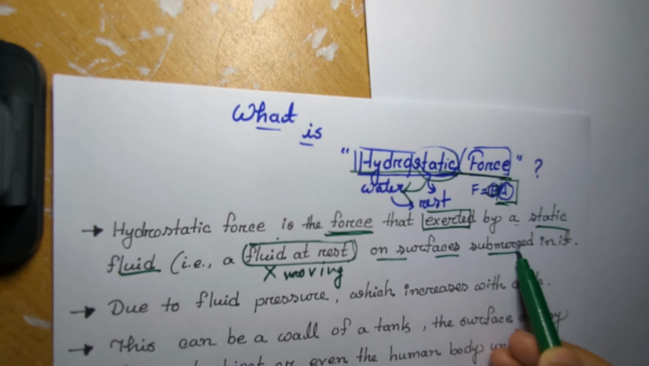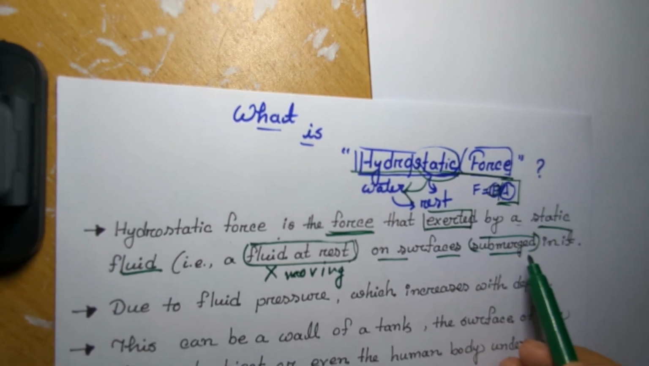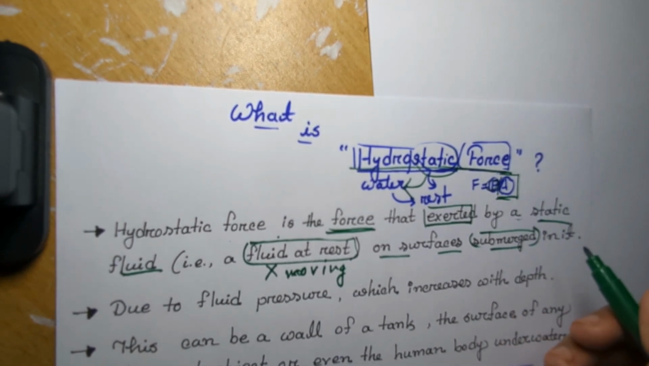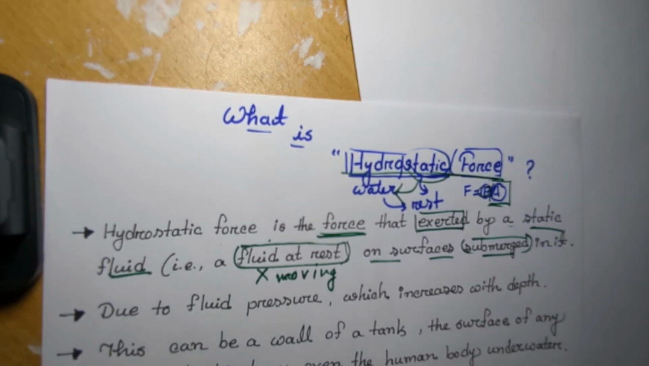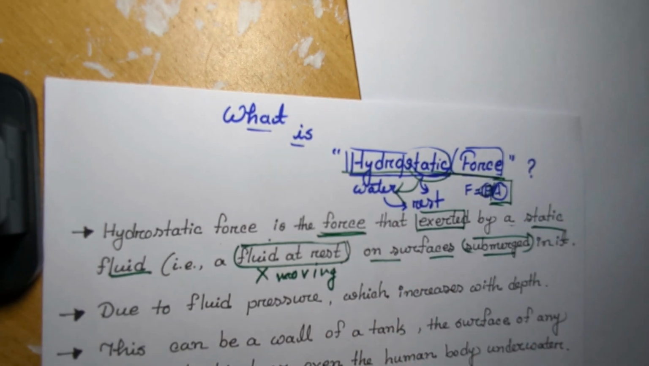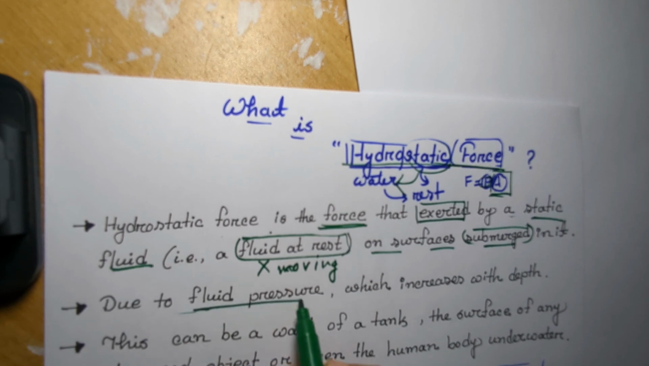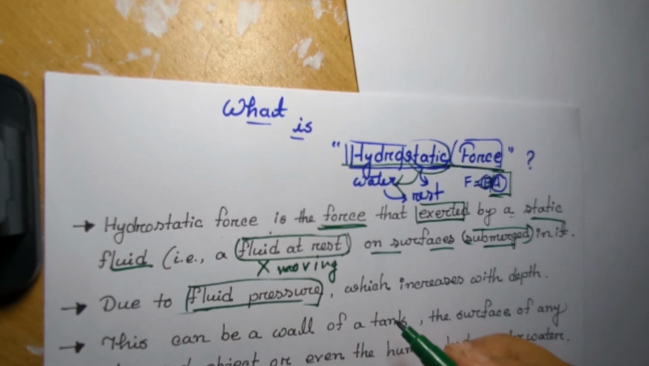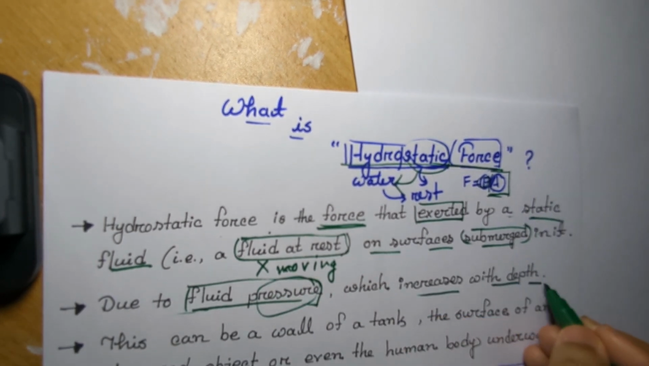On surfaces submerged. Submerged means an object which is under the water. So we can see that the hydrostatic force is applied upon an object which lies in water. Now see the reason behind this hydrostatic force, why it works upon any object. It works mainly due to the fluid pressure. The fluid has a certain pressure, and this pressure increases with the depth of water.